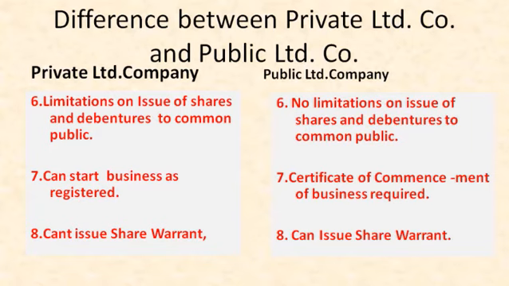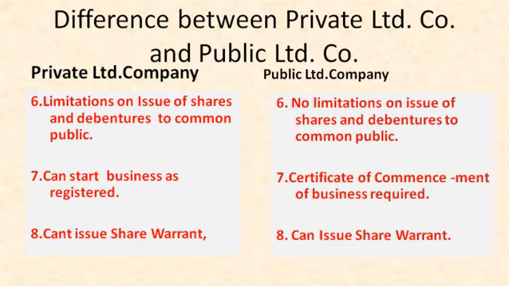Means a public limited company has to complete 4 stages known as promotion stage, incorporation stage, minimum capital subscription stage and certificate of commencement of the business. Means these 4 stages must be completed by the public limited company, then they can start their business. But in a private limited company, only the promotion stage and registration stage, these 2 stages must be completed by the private limited company, so they can start their business.